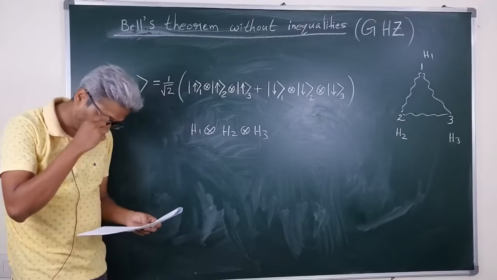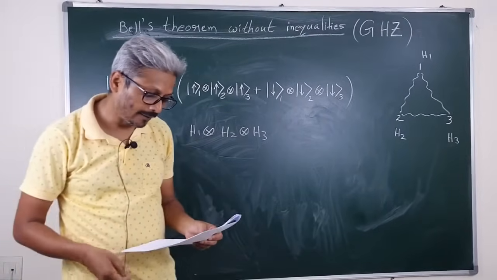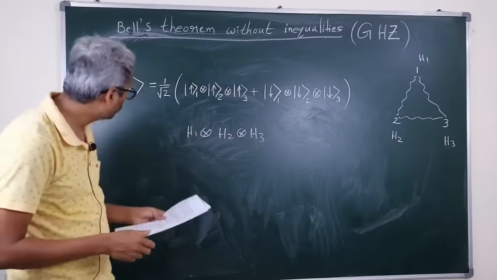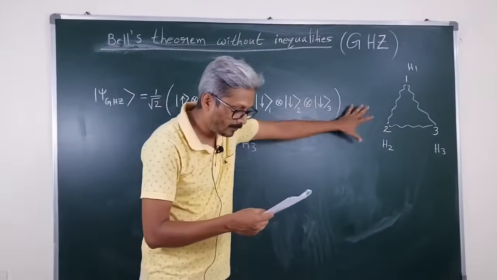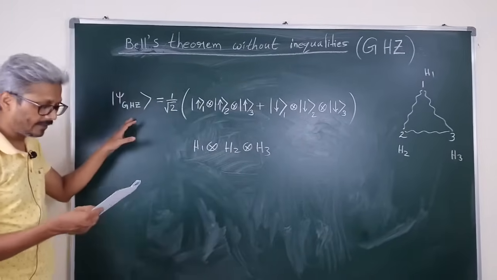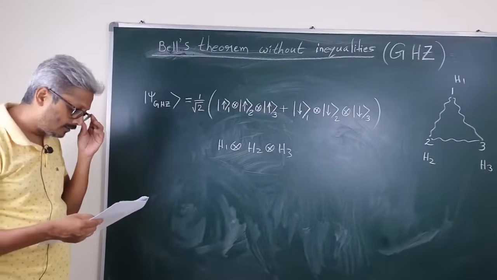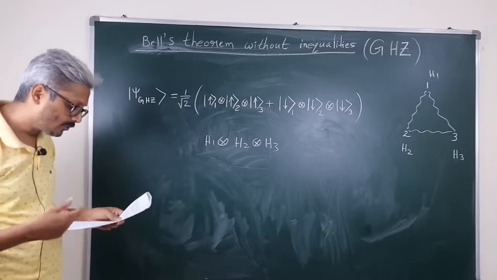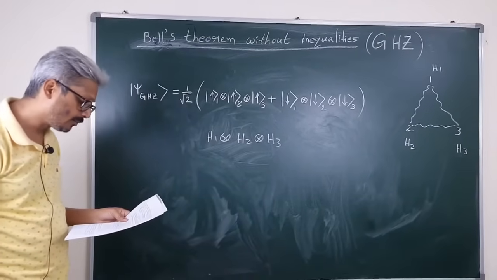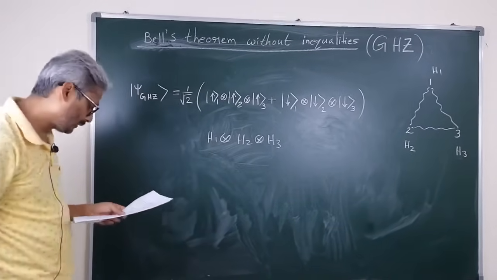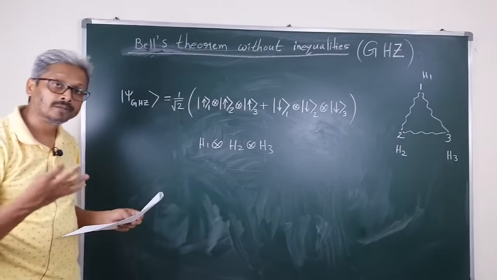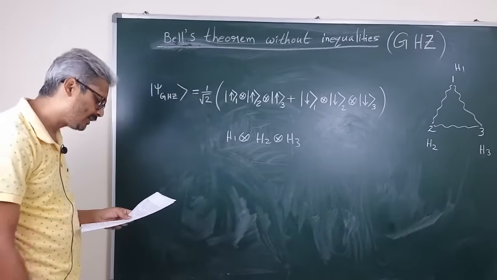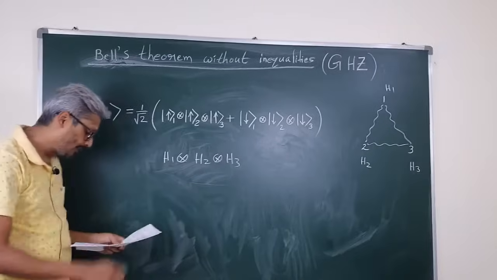Now let us go into the details of the JZ argument. So the JZ experiment works as follows. Suppose these 3 spin-half particles are prepared in this entangled state. Then consider the following 4 mutually commuting Hermitian operators in this 3 qubit Hilbert space.